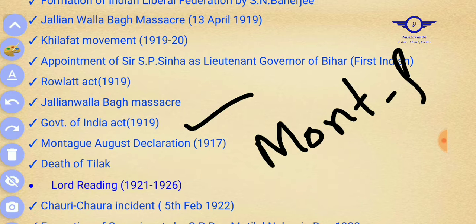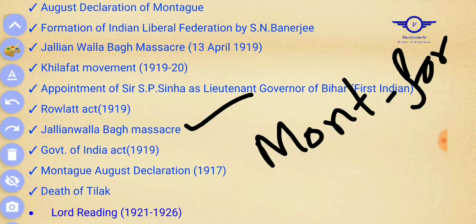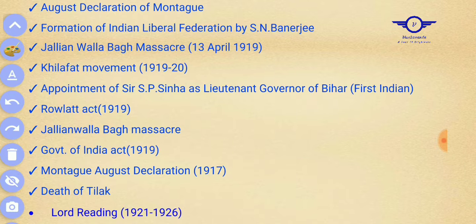Why is it known as the Montagu-Chelmsford reforms? Because Montagu was the Secretary of State for India and Chelmsford was the Viceroy of India, and they introduced this law. That is why it is known as the Montagu-Chelmsford reforms, and it is very important. These reforms are very important from the exam point of view. Okay. Also, the death of Tilak happened during his tenure.